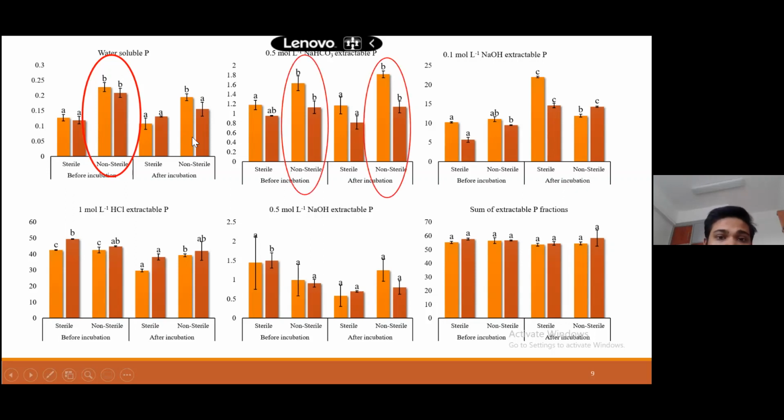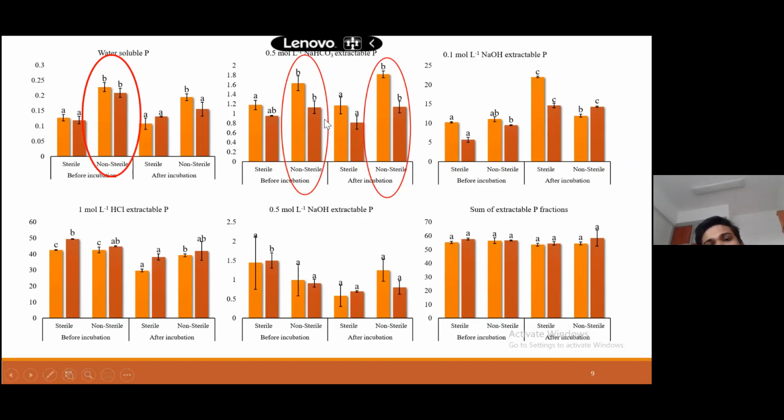And here also non-sterile, and you can see also here non-sterile. So before incubation, after incubation. Here also before incubation, after incubation. We incubated for 15 days. So before incubation, the non-sterile biochar had high phosphorus fractionation. So it means you don't have to incubate the biochar, and it should be non-sterile. You don't have to autoclave. Just prepare the biochar, and you can apply it to the soil or in the rhizosphere zone, whatever you want, and you can get a higher amount of water soluble phosphorus.